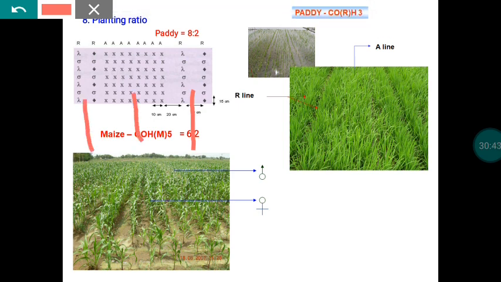So whatever pollen is produced by this particular male parent will be transferred to the male parent. There won't be any transfer of pollen from male to female. So at that time you can harvest only straw from this field. So this is a problem.